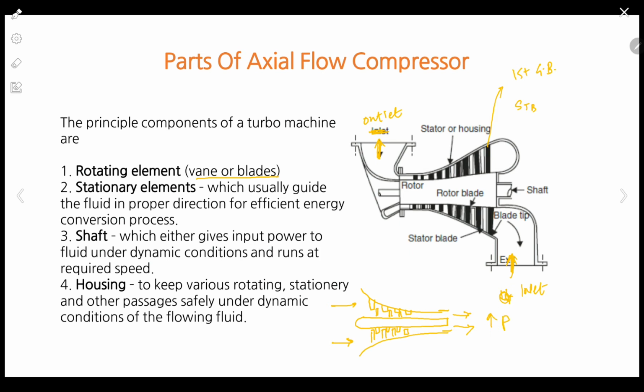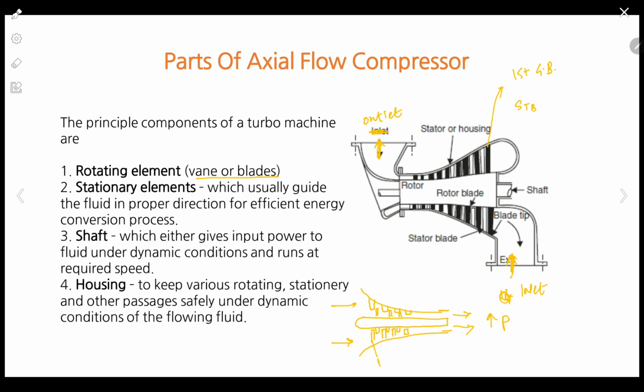Correct. So the first element is the rotating element, the rotor, which is the shaft upon which the blades are mounted. Along with shaft and blades we call it the rotating element, and the stationary element is what? Housing and fixed blades.